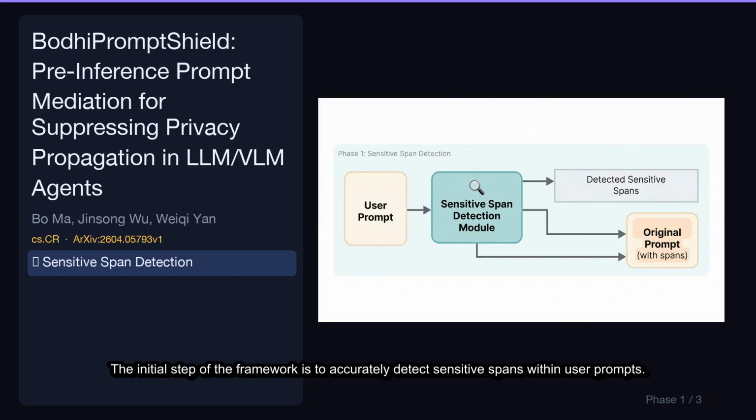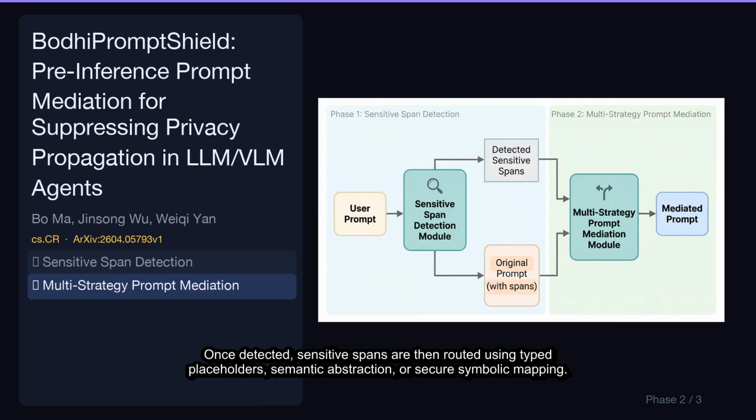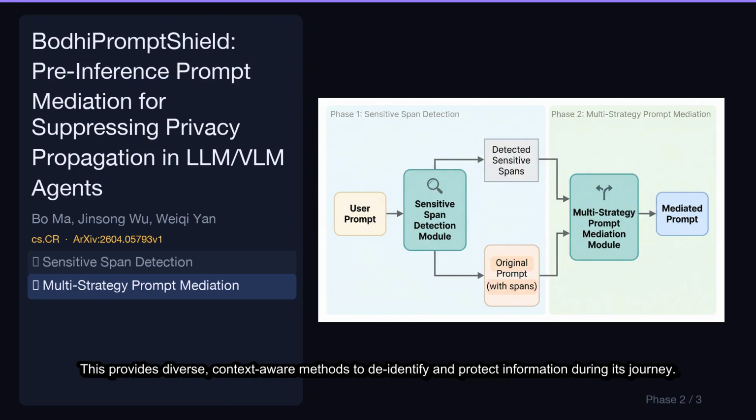The initial step of the framework is to accurately detect sensitive spans within user prompts. This ensures that privacy-critical content is identified and targeted for protection before any propagation occurs. Once detected, sensitive spans are then routed using type placeholders, semantic abstraction, or secure symbolic mapping. This provides diverse, context-aware methods to de-identify and protect information during its journey.